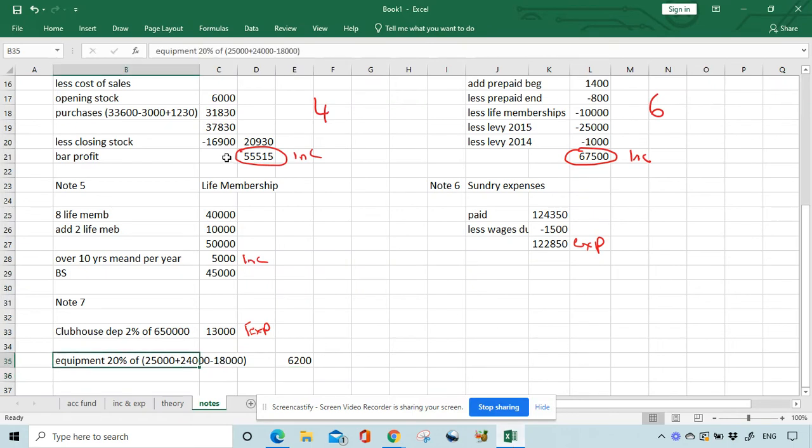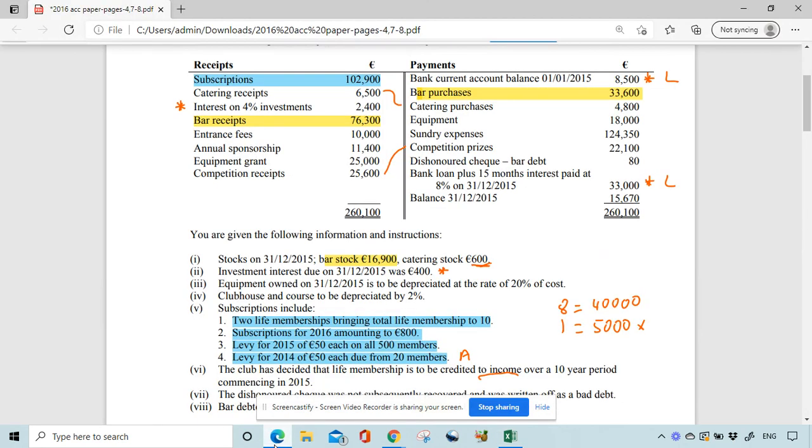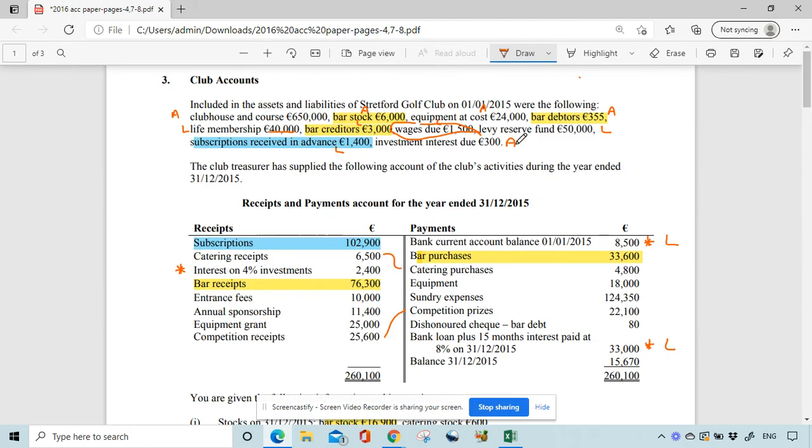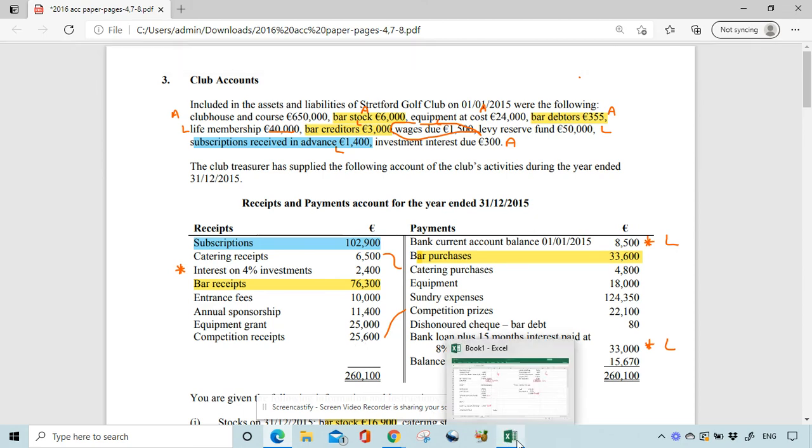So it's equipment, okay. At the beginning, we had 24,000 and we bought an extra 18,000. Ignore the equipment grant. So 24 plus 18.